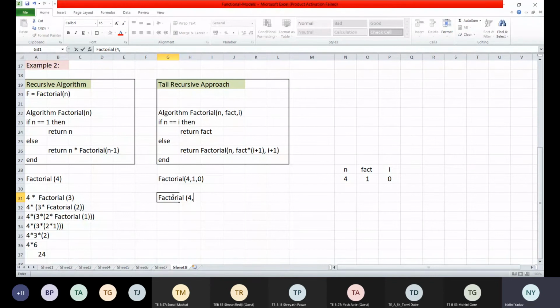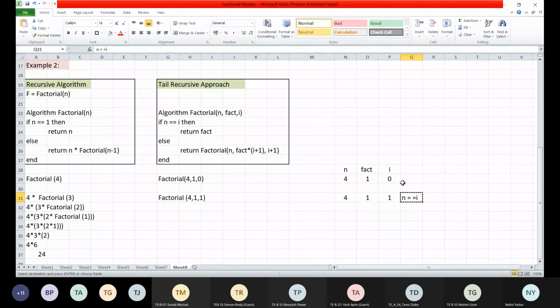Right. So what is the value of fact? 1. So this will be 1 into 1, so this will become 1, and then it will become 1 plus 1. So that is my factorial(4, 1, 1). Correct. Now is my n equal to I? Is 4 equal to 1? No. Correct.